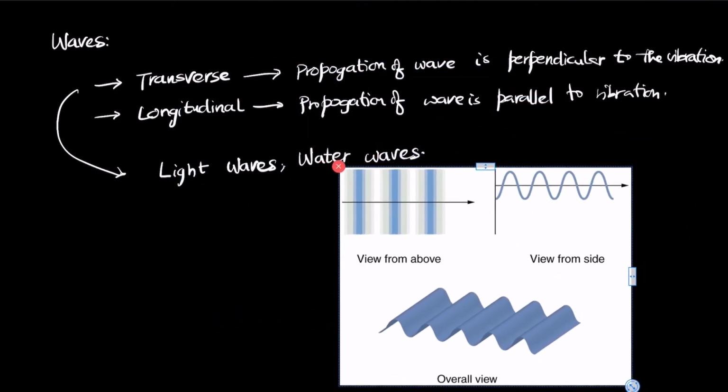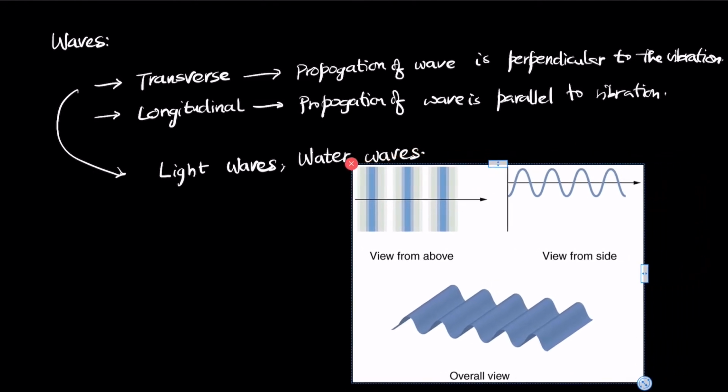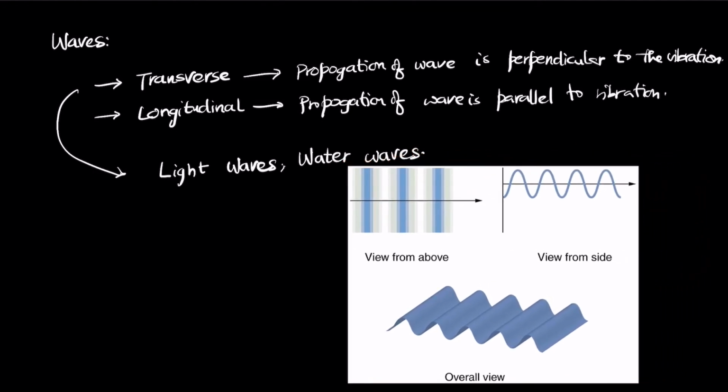So this is an example of how a light wave looks. When you look at it from the top, you see a darker region and a lighter region. The darker region indicates the peak of the wave, also called the crest, and the lighter, white region indicates the trough, or the minimum inside the wave.